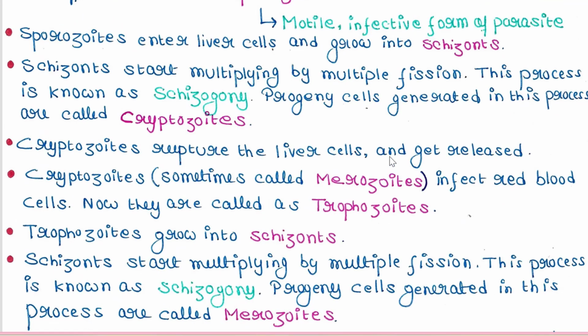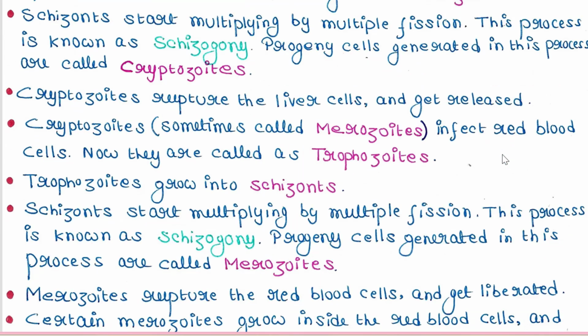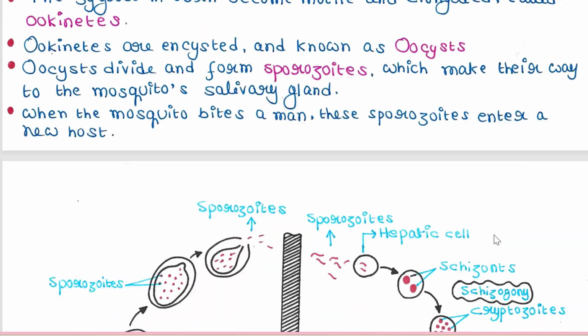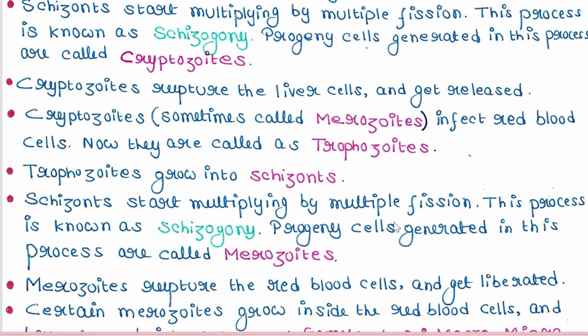Now what happened? These cryptozoites rupture the liver cells and get released. Due to the pressure, the liver cell gets ruptured and all the cryptozoites come out. Cryptozoites are sometimes called merozoites.